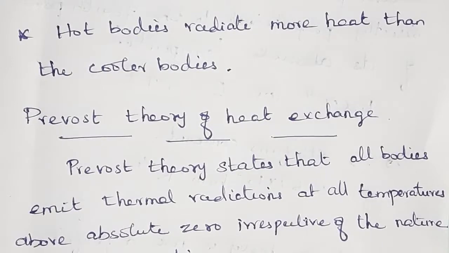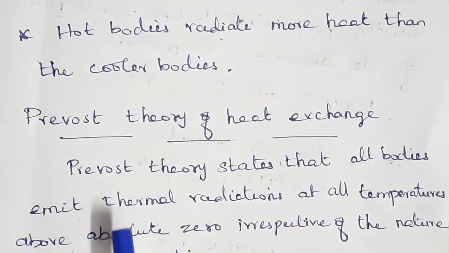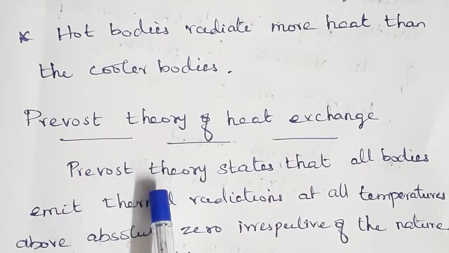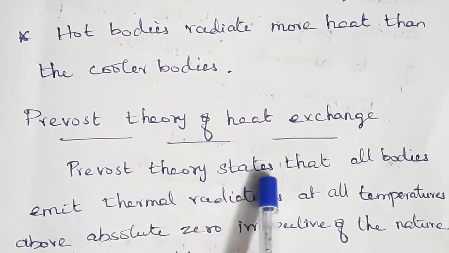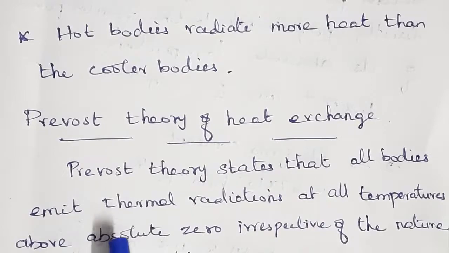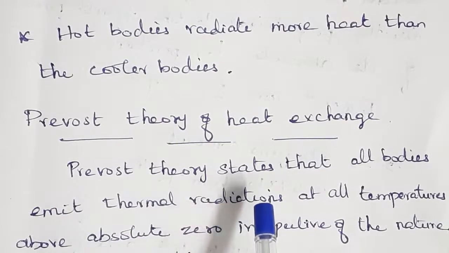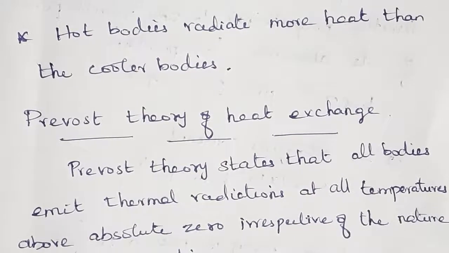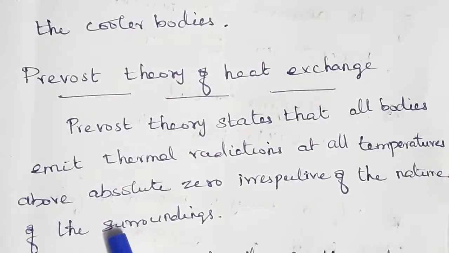So what does Prevost theory state? Prevost theory of heat exchange states that all bodies emit thermal radiation at all temperatures above absolute zero, irrespective of the nature of the surroundings.